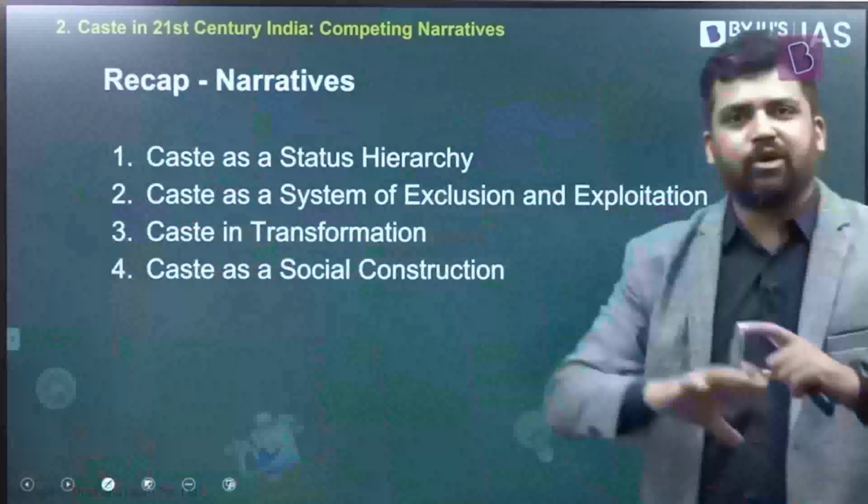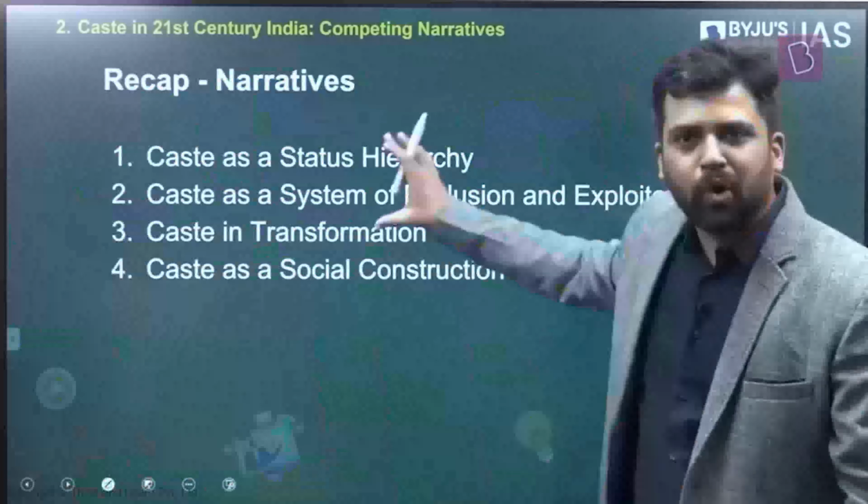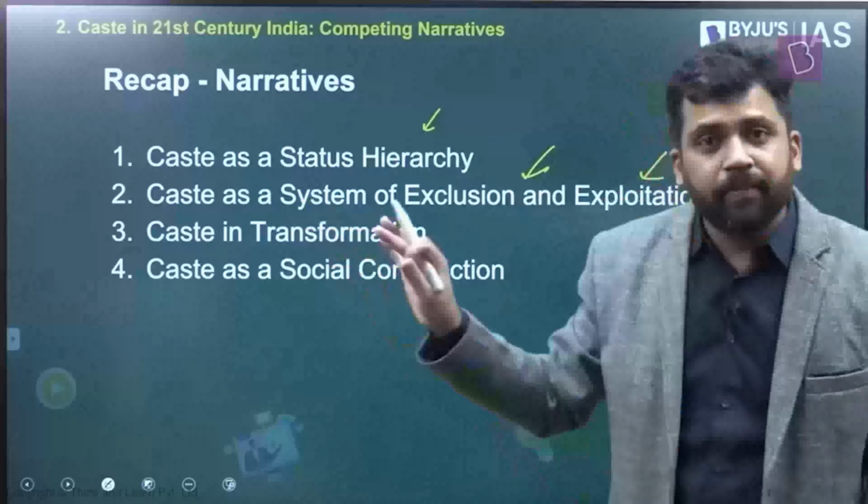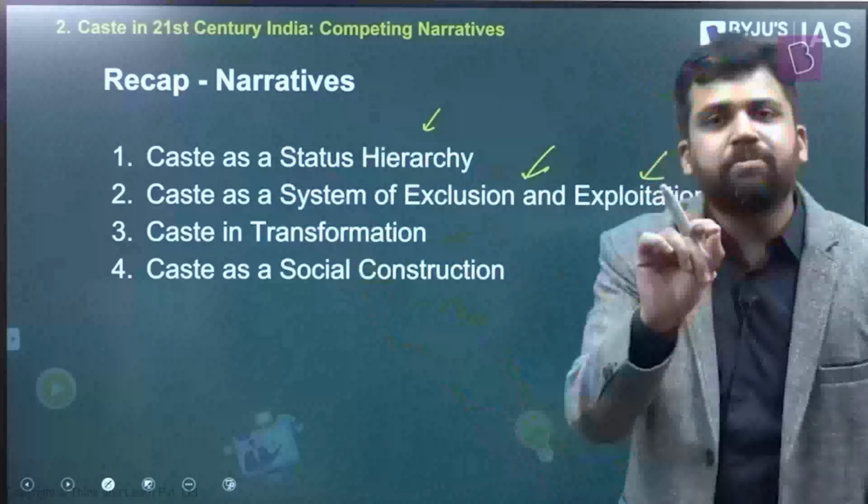So now we talked about a host of things, right? I just want to recap all the four narratives that are there. First one, caste as status hierarchy. Caste system means you have different groups which are arranged in terms of status. Some have superior status, some have inferior status, right? That is the hierarchy that you have. Caste as a system of exclusion and exploitation. Caste creates inequality, inequality of opportunity, inequality of outcome. There is a linkage between caste and occupation.